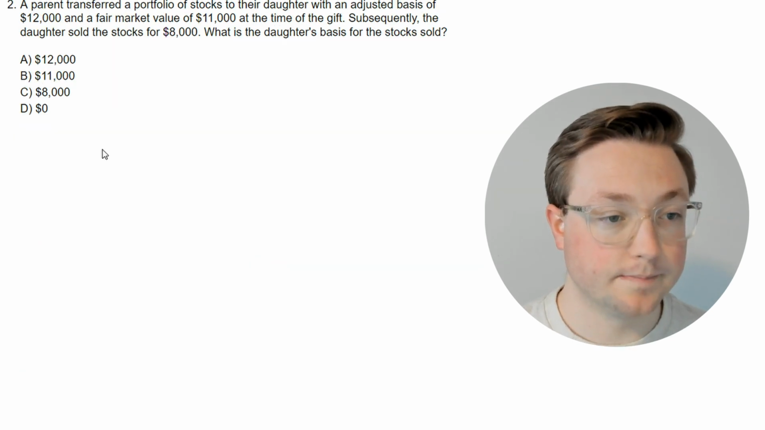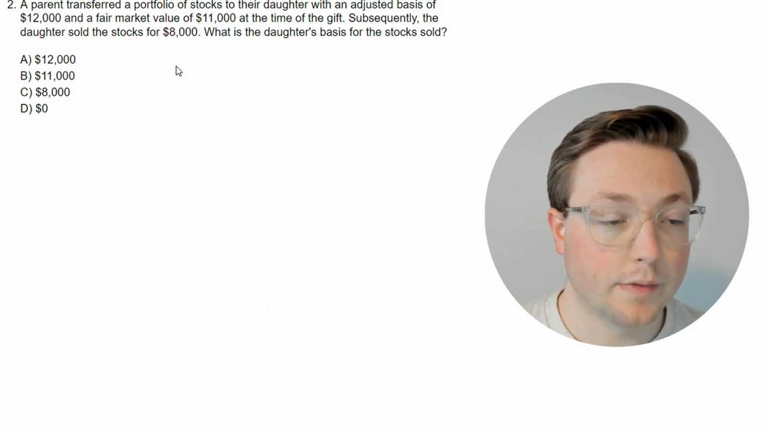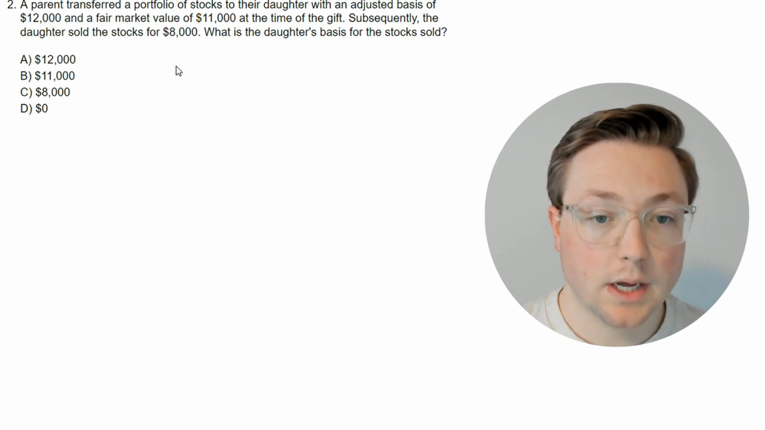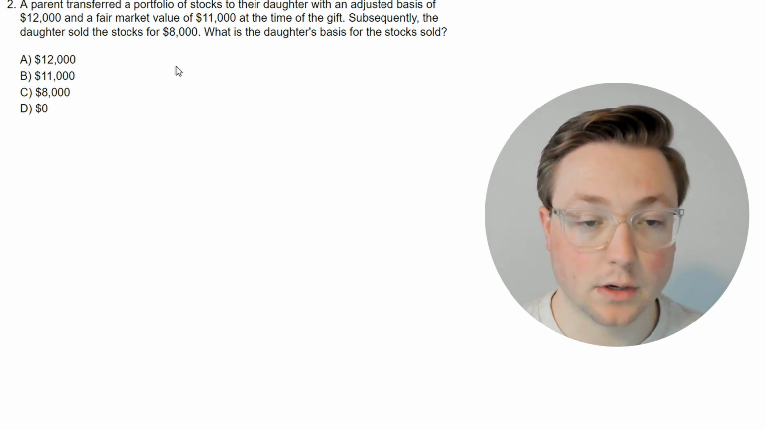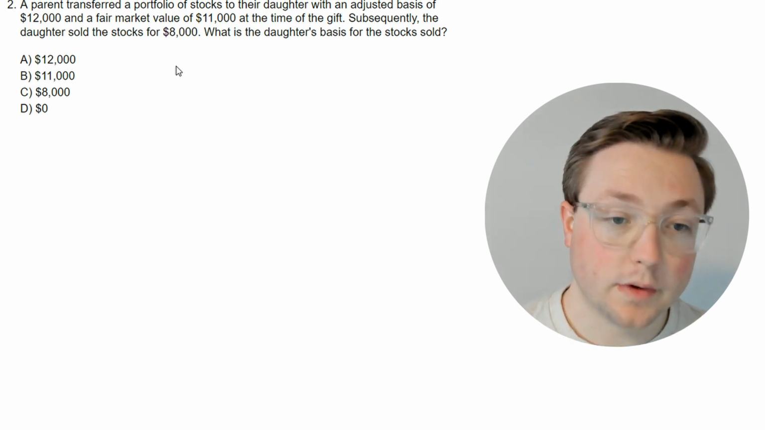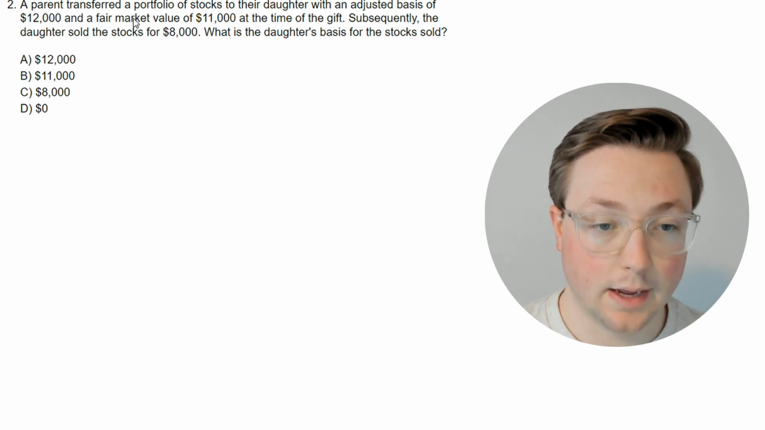All right, here's the next question. A parent transferred a portfolio of stocks to their daughter with an adjusted basis of $12,000 and a fair market value of $11,000 at the time of the gift. Subsequently, the daughter sold the stocks for $8,000. What is the daughter's basis for the stocks sold? So we learned from the previous question that usually they take on the adjusted basis that the donor had.